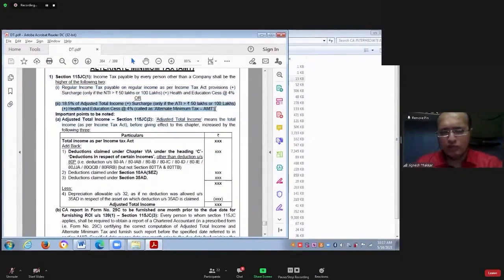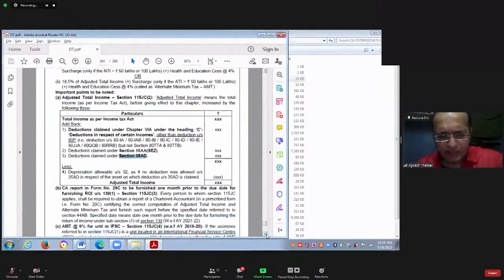Point number 2, we are trying to ascertain the amount of tax liability as per the alternate mechanism developed by the government for calculating tax. Alternate mechanism is applicable only in case of any person other than company. It is applicable only in case of those assessees who are claiming deduction under Chapter 6A, which is income-based deduction, or they have claimed deduction under Section 10AA or 35AD. Only in their case, this alternate mechanism will be applicable. For calculating the tax liability as per the alternate mechanism,